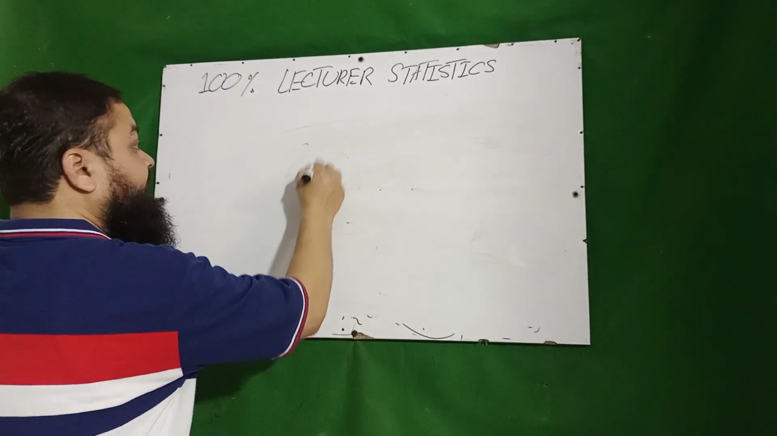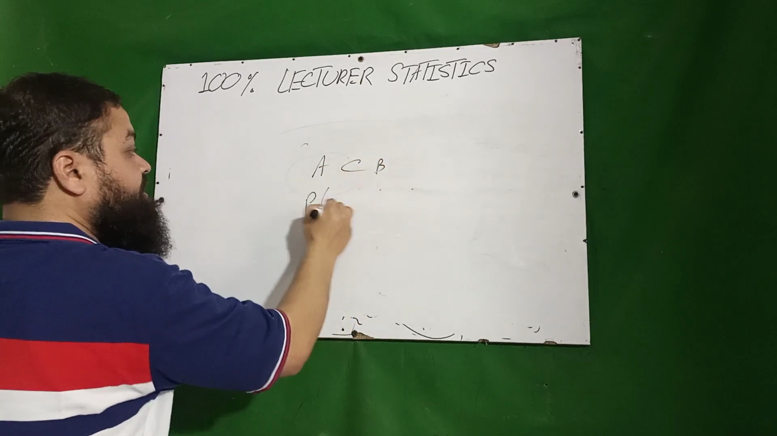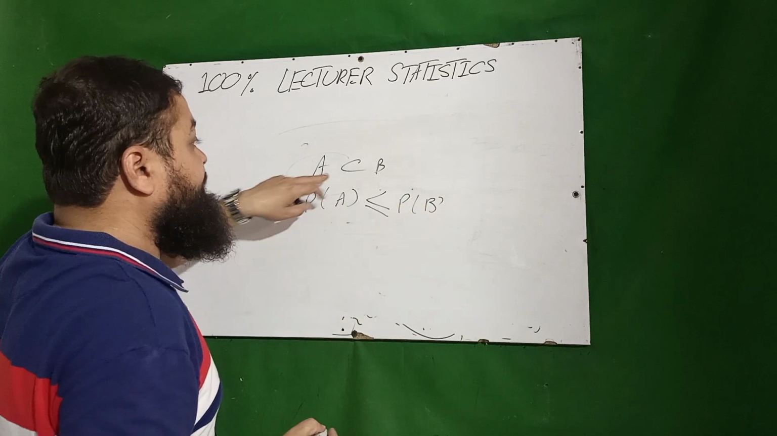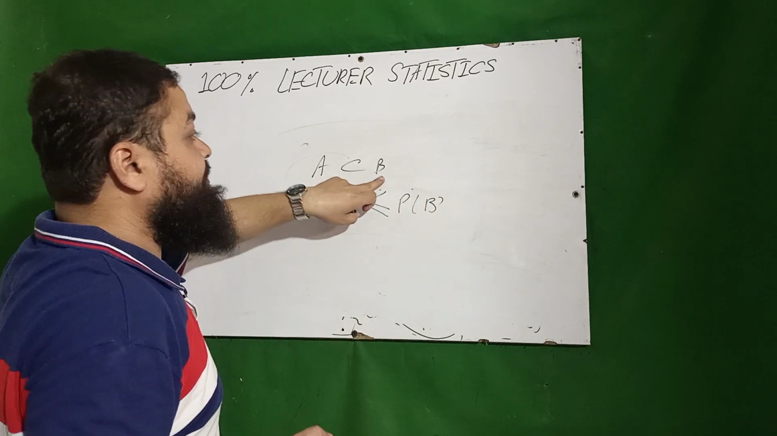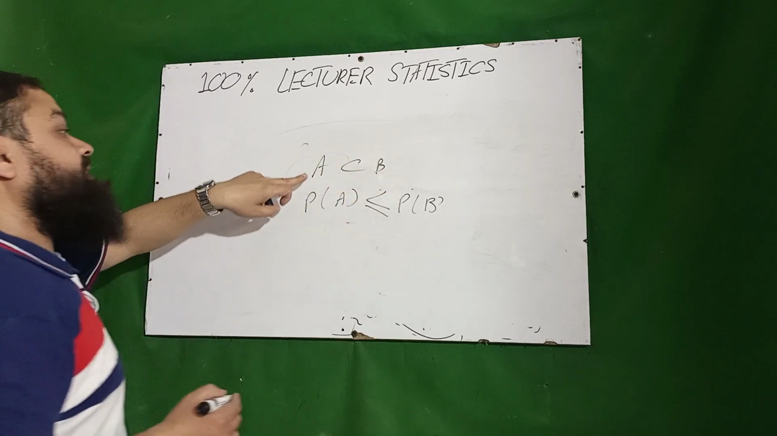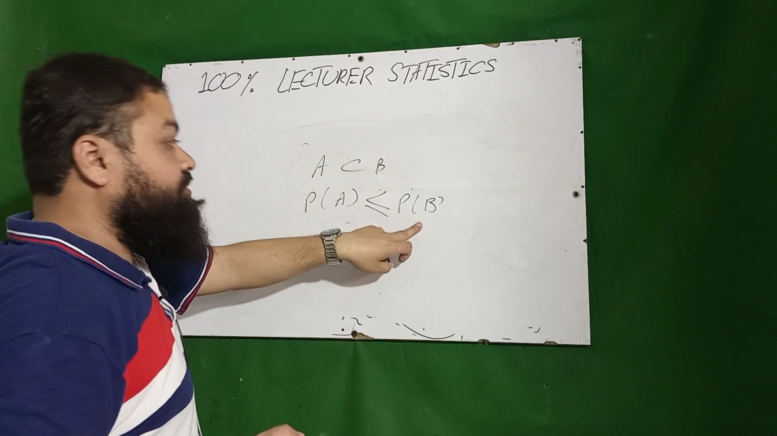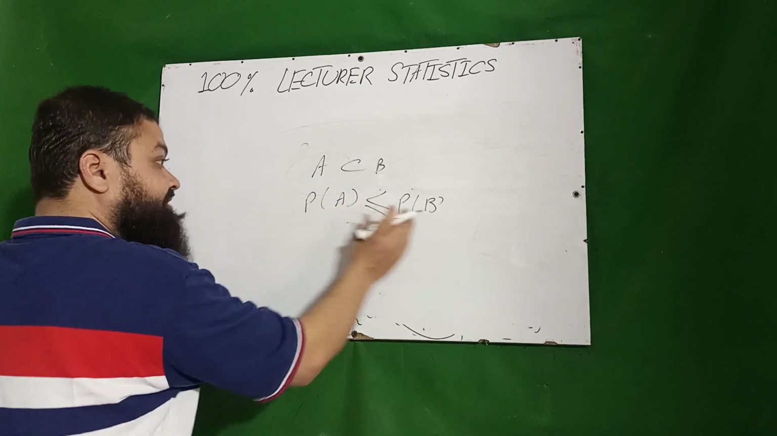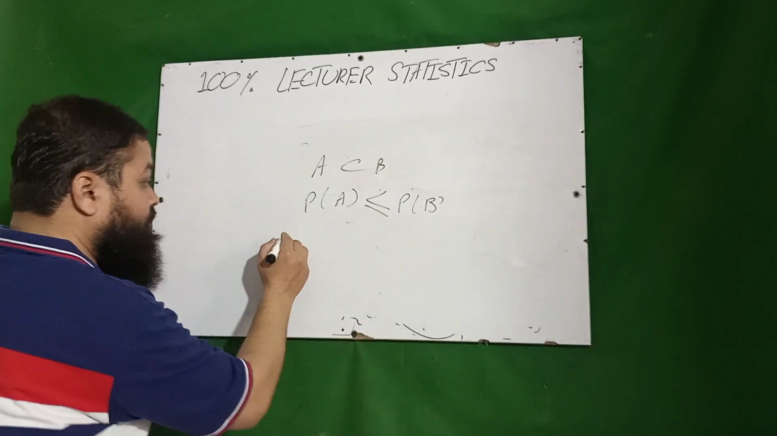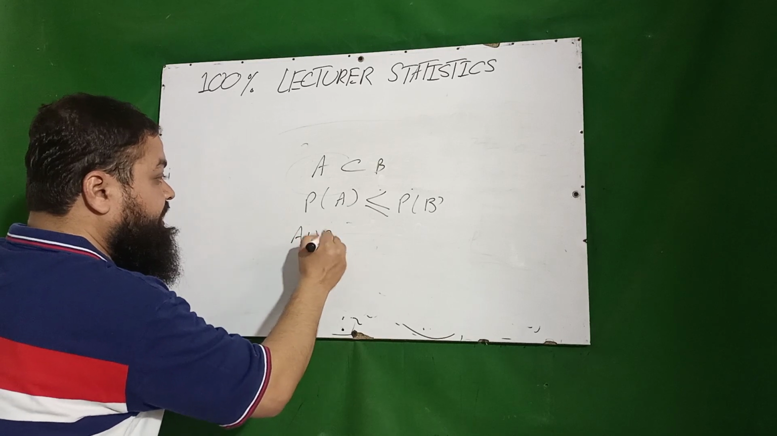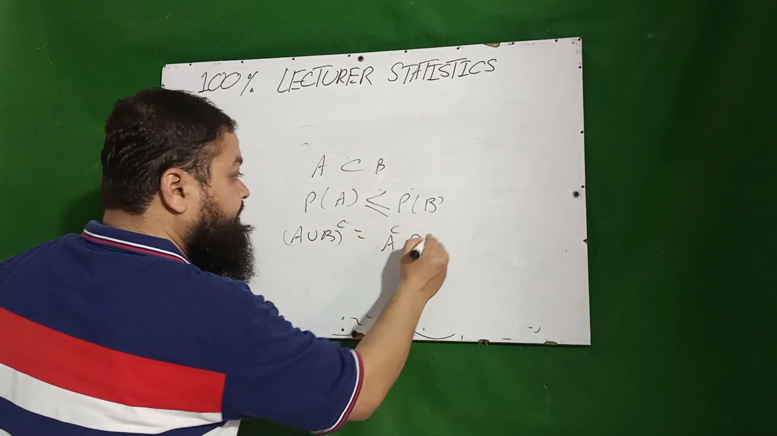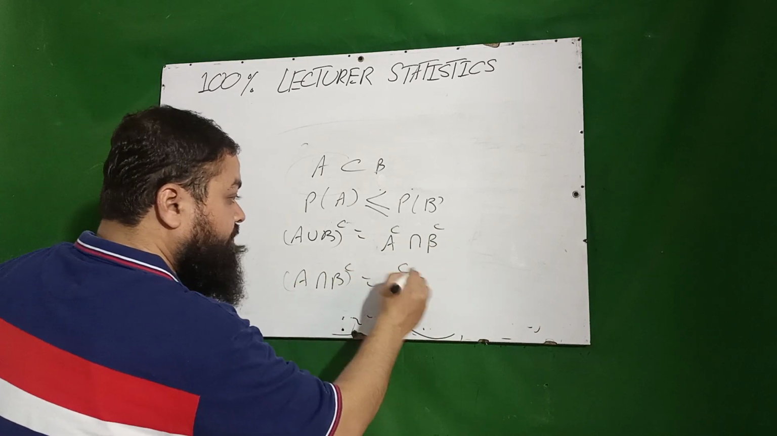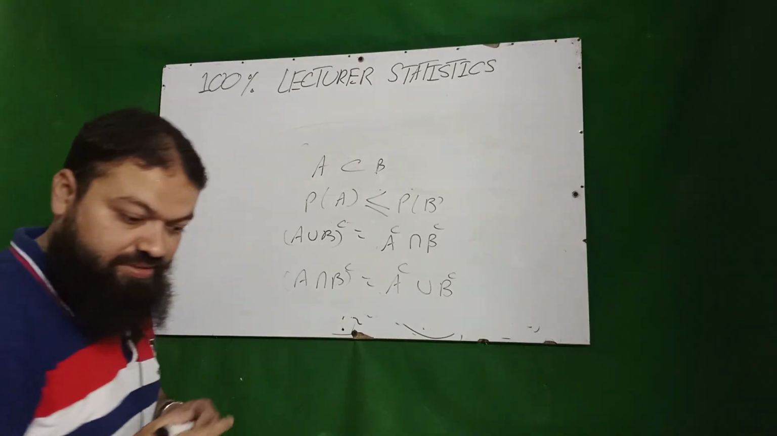Dear students, if A is a subset of B, then probability of A is always less than or equal to probability of B. When they are equal, if all the elements of A are the elements of B and all the elements of B are the elements of A, then probability of A will be equal to probability of B. Otherwise, whenever A is a subset of B, probability of A is less than probability of B. Then De Morgan's law: A union B complement is equal to A complement intersection B complement, and A intersection B complement is equal to A complement union B complement.